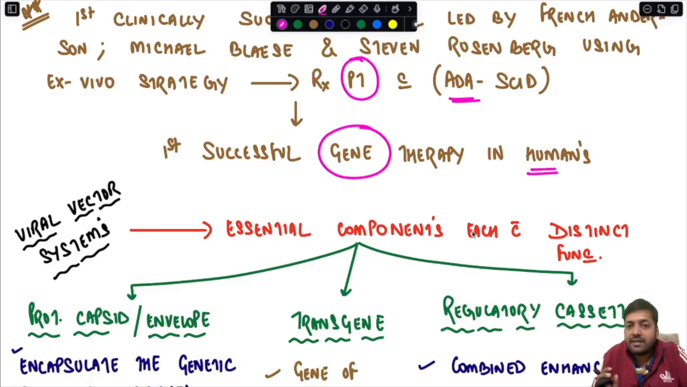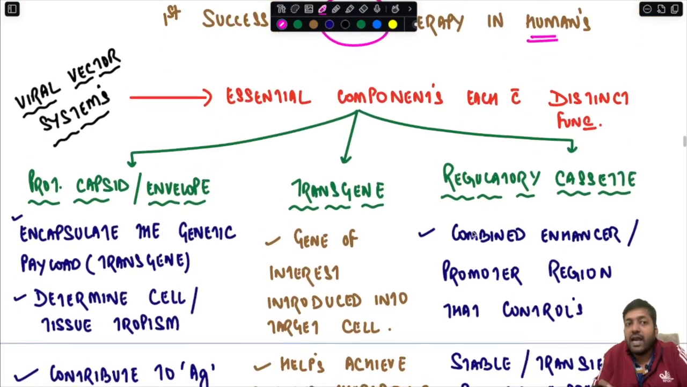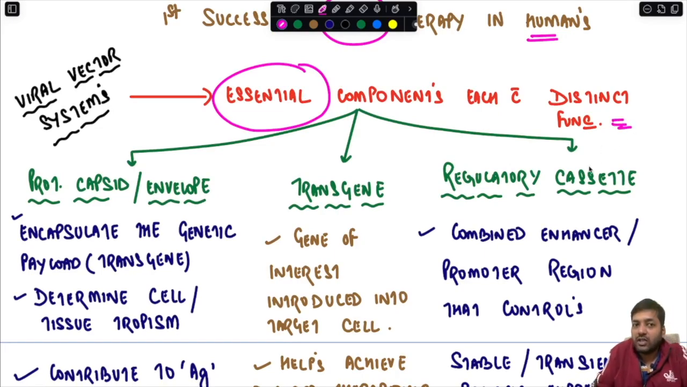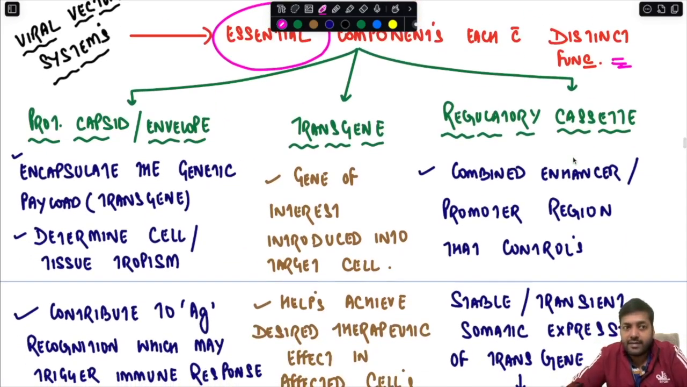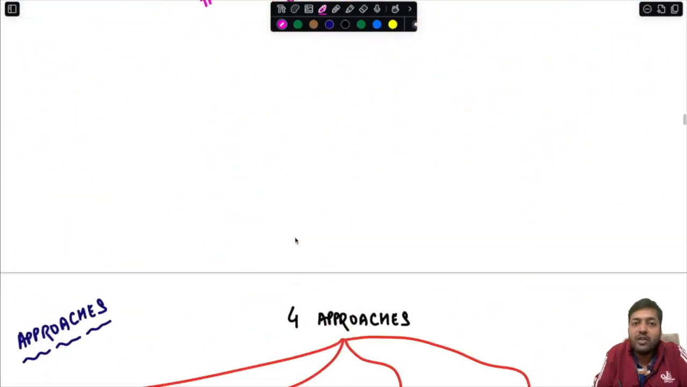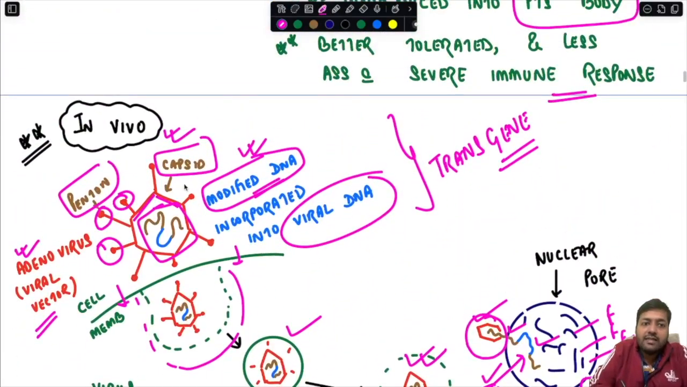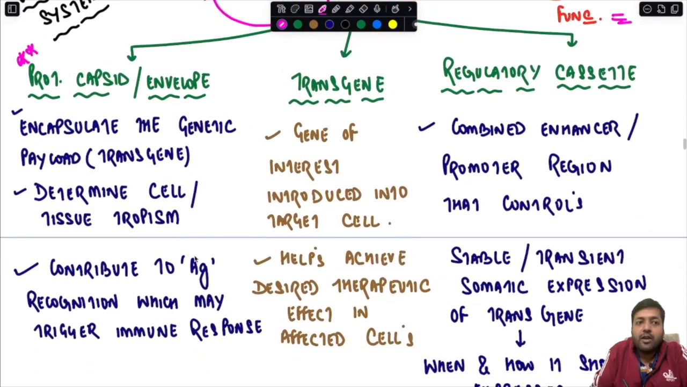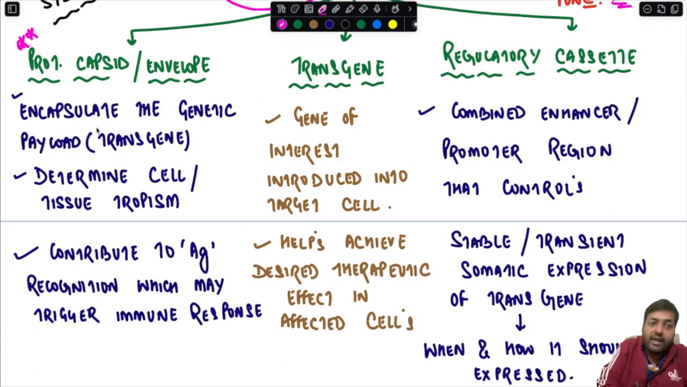Now we will discuss the viral vector systems. Remember, this viral vector system is an essential component, comprising certain components, each having a distinct function. What are these components? Let us see. The viral vector has a protein capsid or envelope that we have already seen. In this diagram you can see the capsid or protein envelope. This protein capsid or envelope encapsulates the genetic payload, that is the transgene. What is the transgene? It is the viral DNA, which also contains the modified or therapeutic DNA.